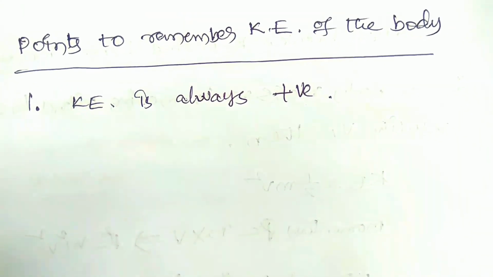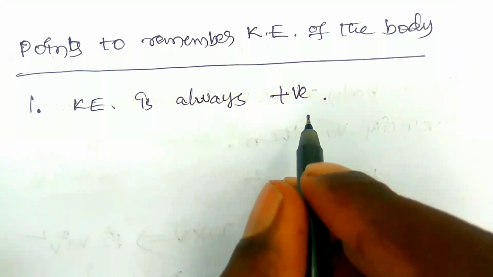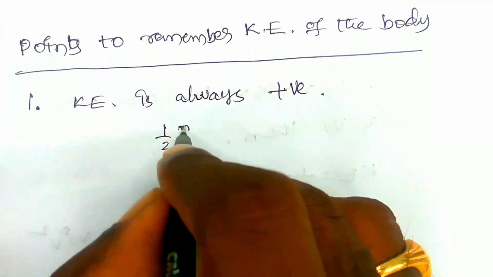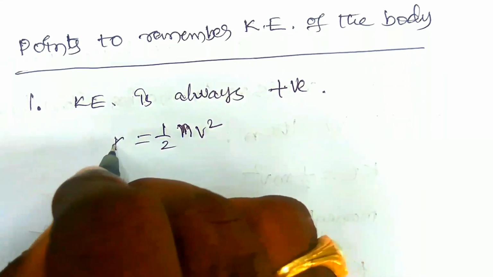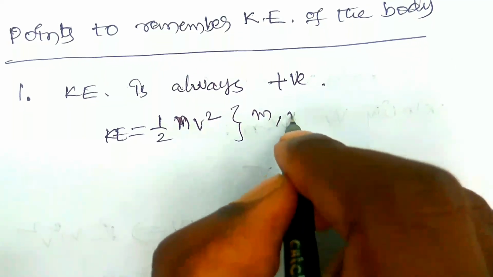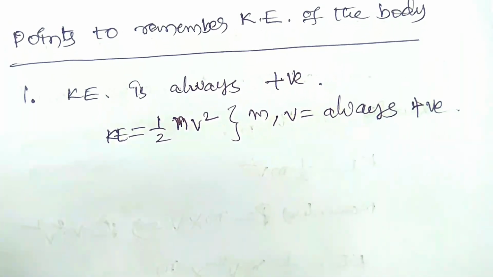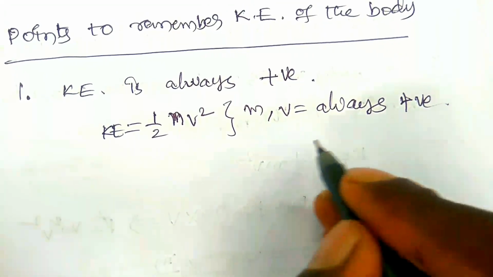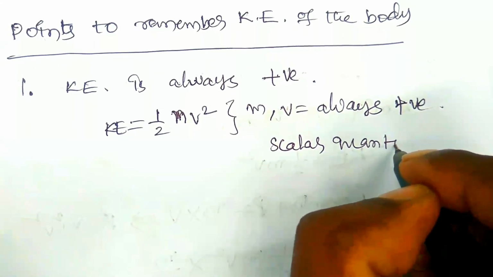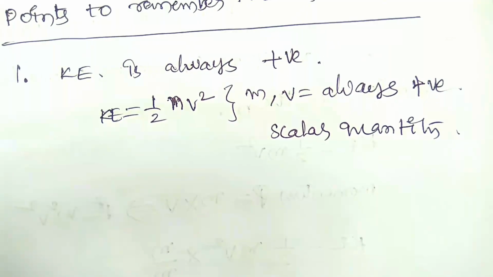it may be positive, negative, or zero, but the kinetic energy is always positive because it depends on the mass and the velocity of the body. Both mass and velocity squared are always positive. So hence the kinetic energy is always positive. Okay, it is a scalar quantity, always a positive scalar.